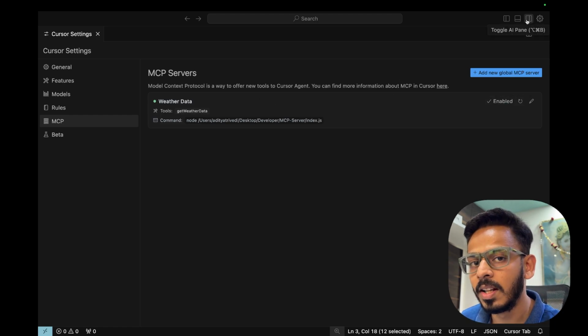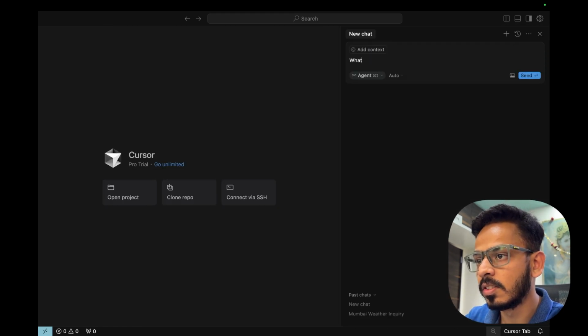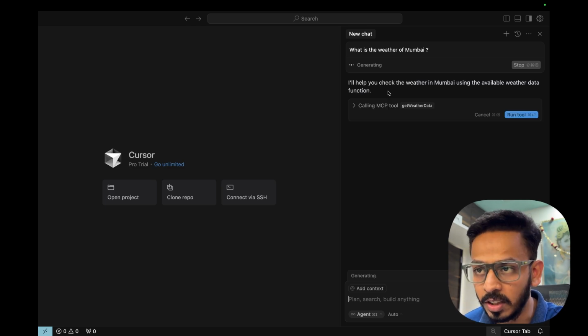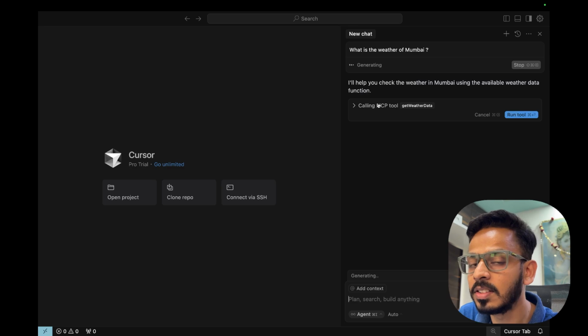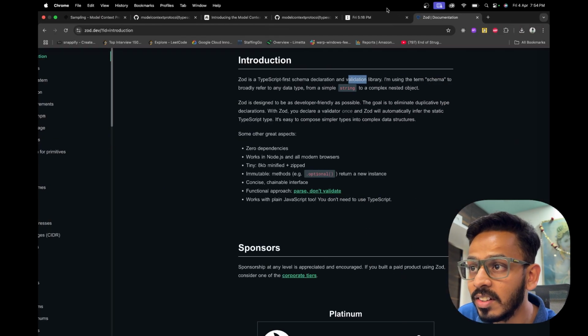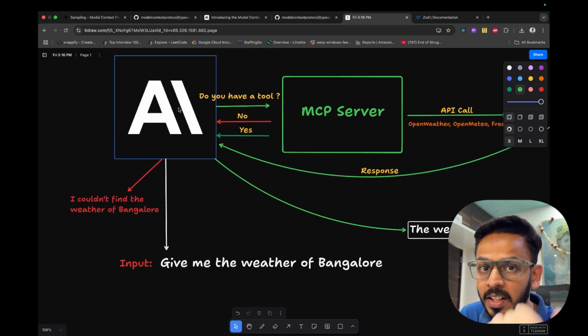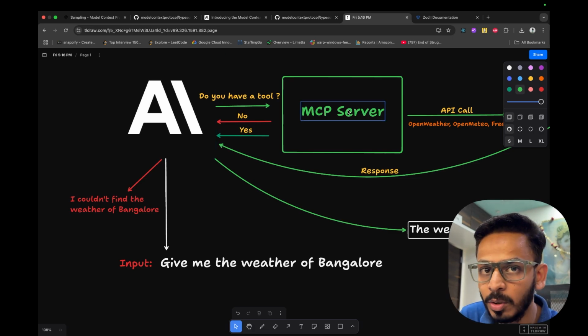Okay. Now let's get into the testing part, how we can test the entire thing. What is the weather of Mumbai? Okay, let's see what it does. I can help you check the weather in Mumbai using the available weather data function. See, now what Cursor is doing is internally it is searching for an MCP tool. Okay, so this is the process that it is in right now. We have asked Cursor and it internally makes an LLM do that. It is asking for a tool, okay, MCP server. Okay, it is in this process right now.